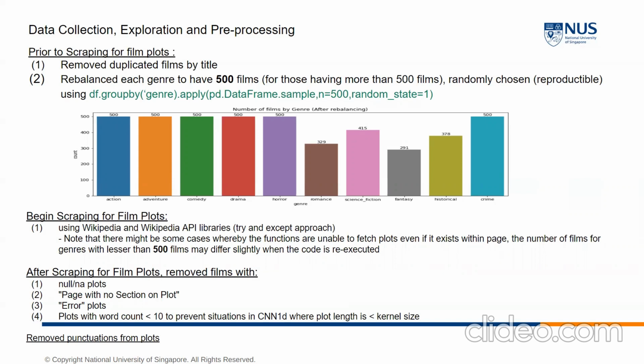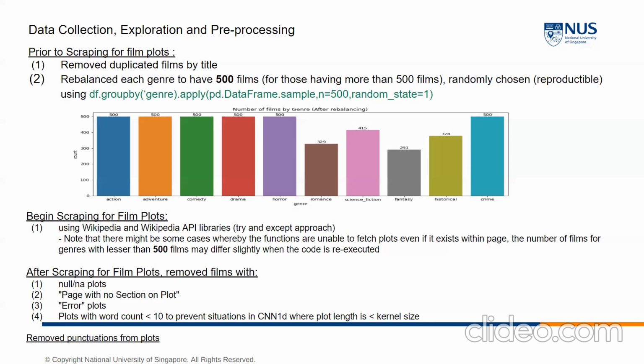Plots were scraped using the Wikipedia and Wikipedia API libraries through a try and except approach. After scraping for film plots, we have removed the following films: films with null or blank plots, pages with no section on plot, films with error plots, and films with plots that have word count less than 10.